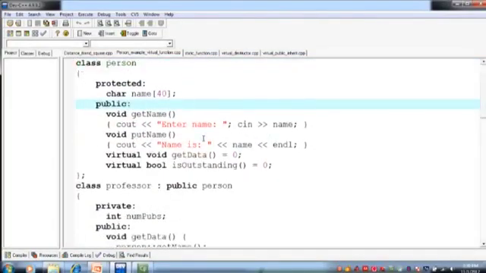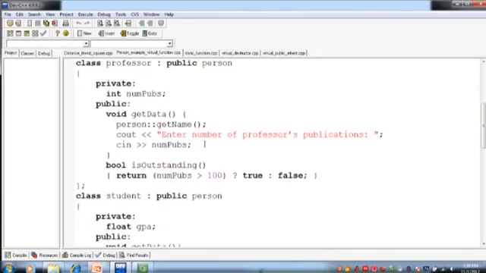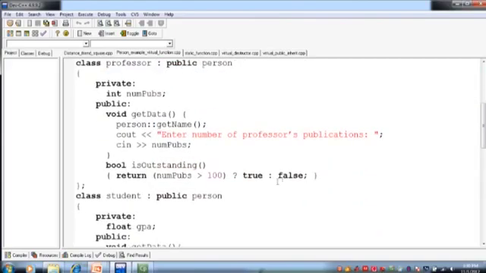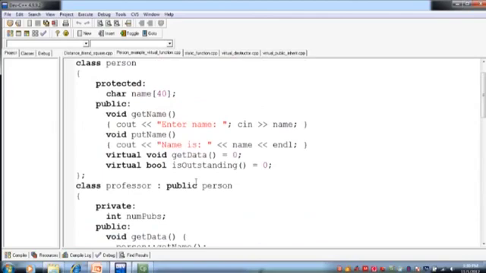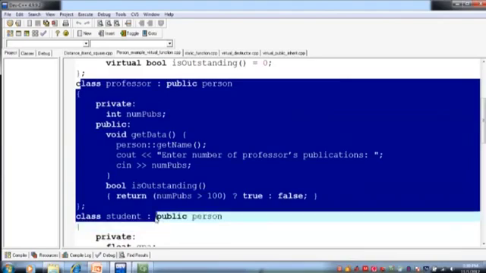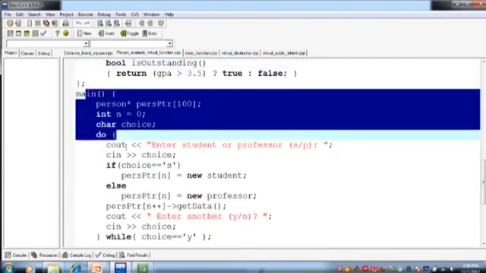and see the output. Okay, this is the program. So here there is one more problem, for example... okay, first execute this program and see the output. So let me compile it. So this is the person class, professor class, right, student class, and this is the main function.